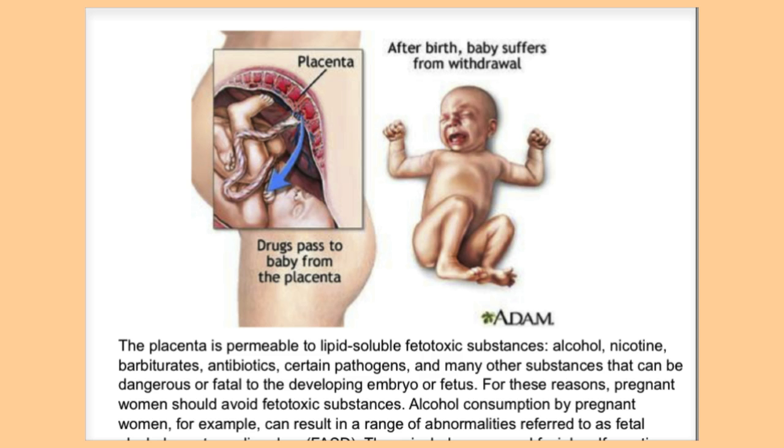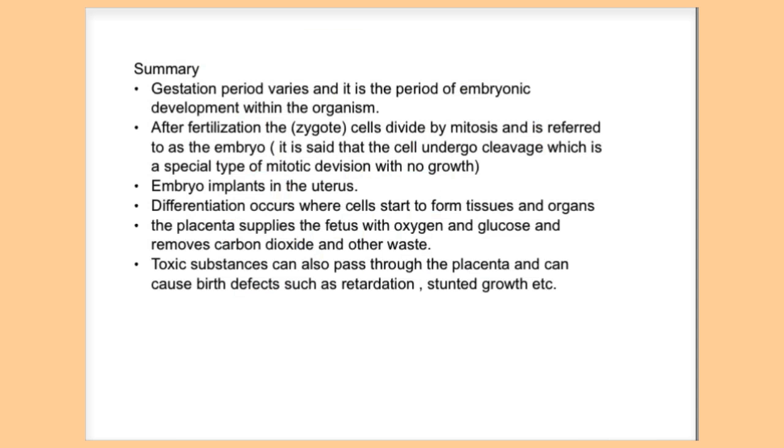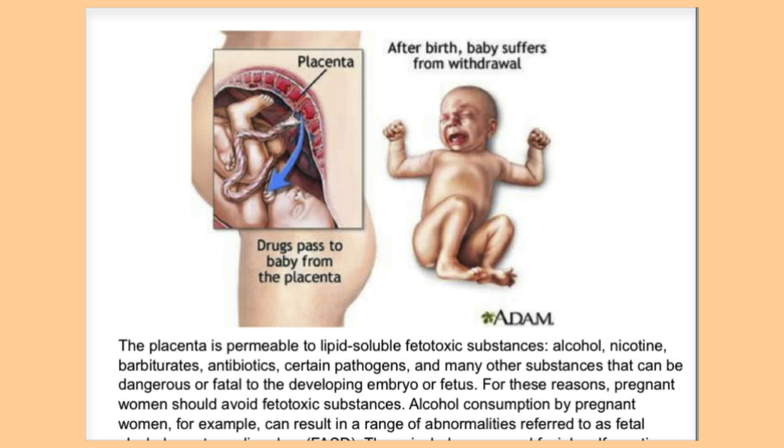What are some of the things that can happen? I don't think I have a slide for that, but it can form deformities. The baby could be born with malfunctioning organs, mental retardation, or stunted growth. A number of things can happen to the developing embryo or fetus if a mother consumes any of these things, and that's a very important thing to think about. If the placenta is a permeable membrane and the mother uses any type of drugs or alcohol, it will reach the embryo and affect its growth.